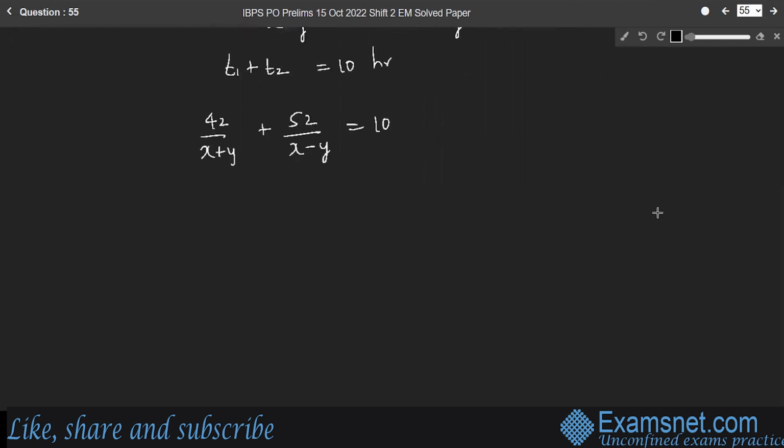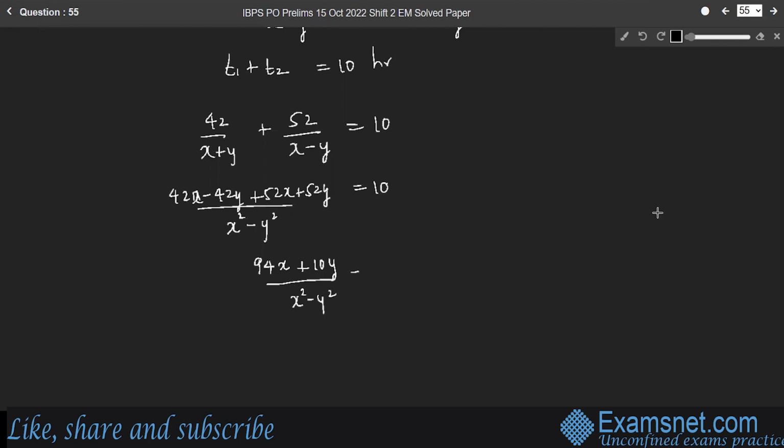So simplify it. The denominator becomes x square minus y square. So 42x minus 42y plus 52x plus 52y, that is 94x plus 10y, divided by x square minus y square is equal to 10.